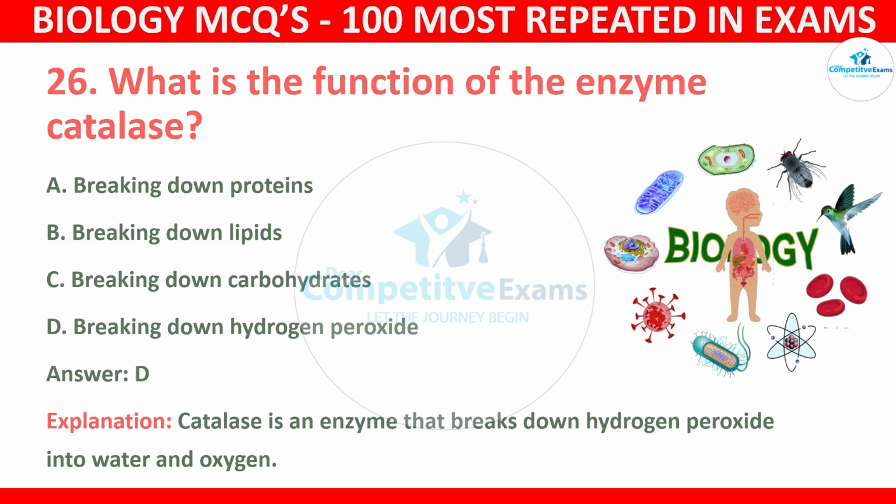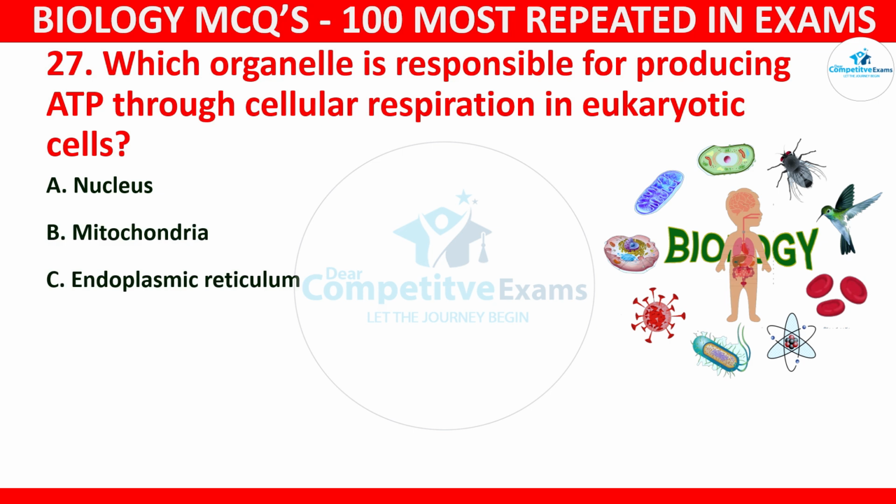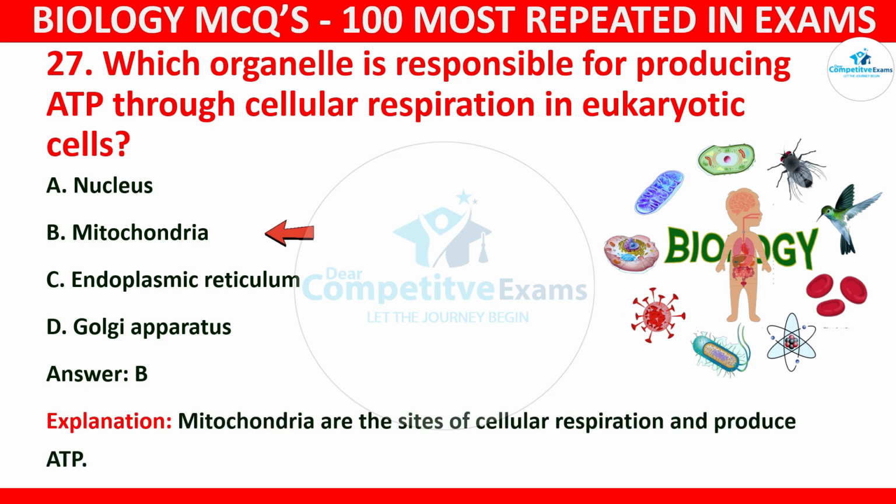Question number 27. Which organelle is responsible for producing ATP through cellular respiration in eukaryotic cells? Your options: nucleus, mitochondria, endoplasmic reticulum, or Golgi apparatus. The right answer is B, and that is mitochondria. The mitochondria are the sites of cellular respiration and produce ATP.